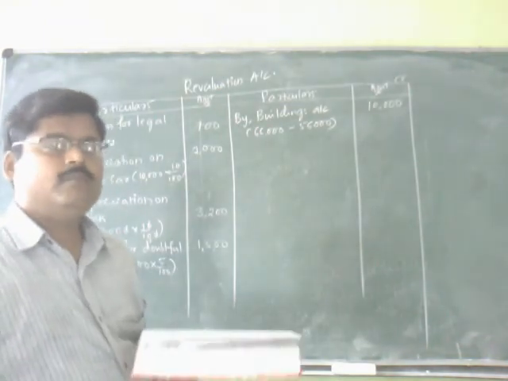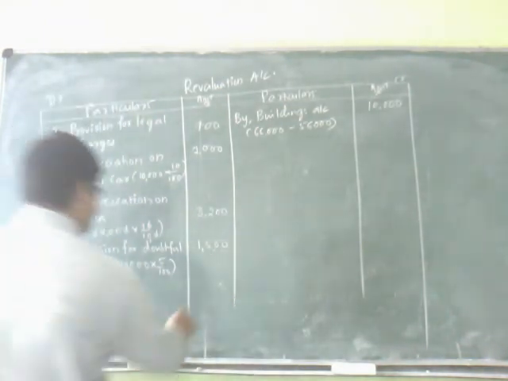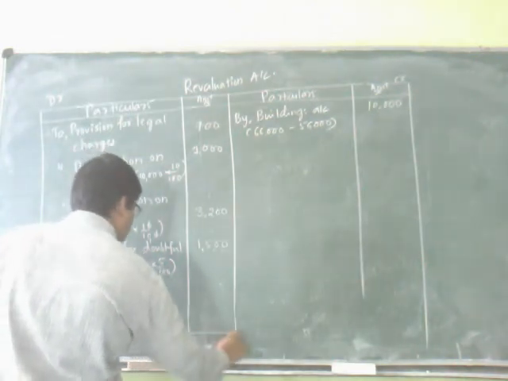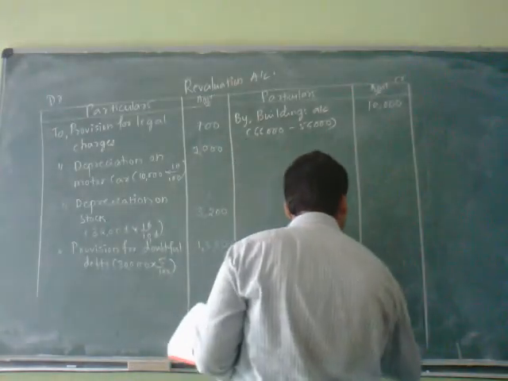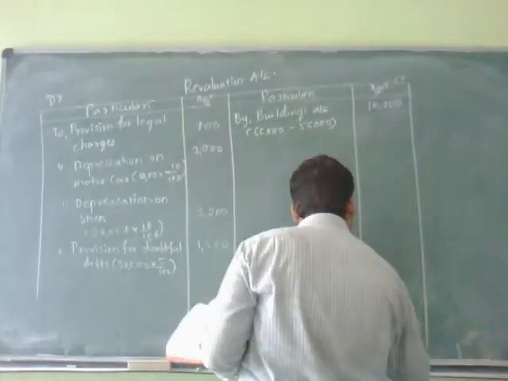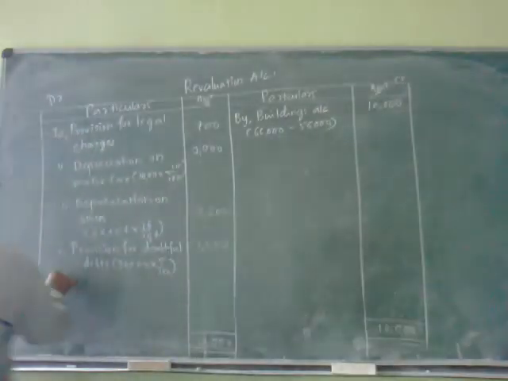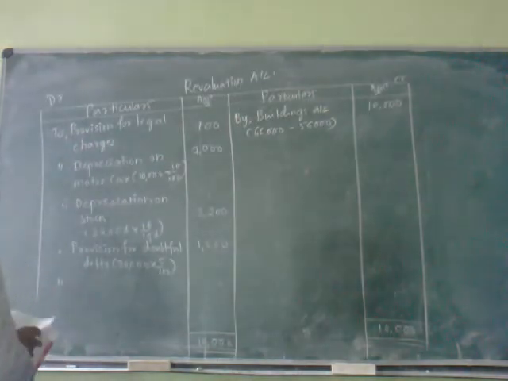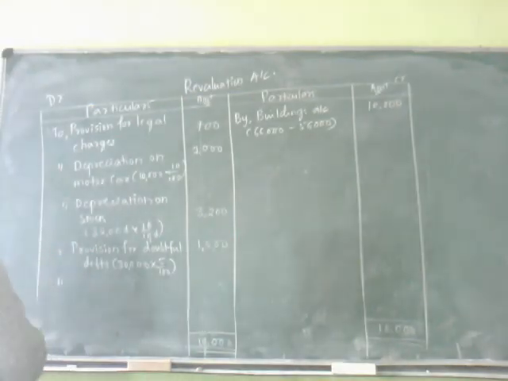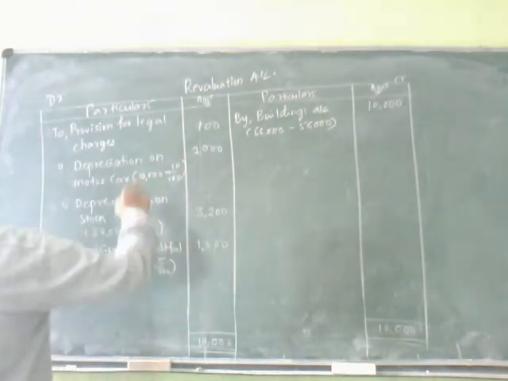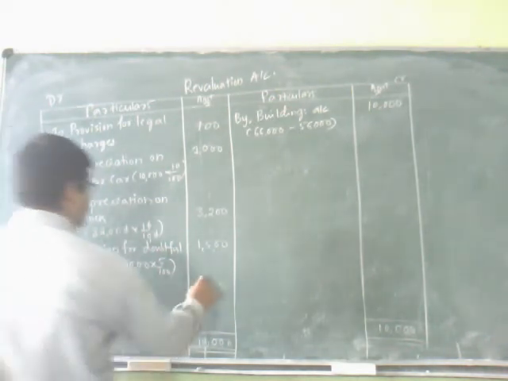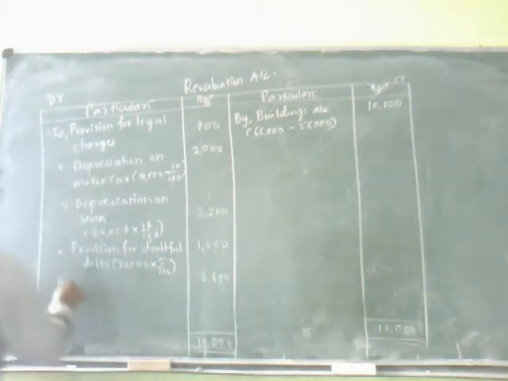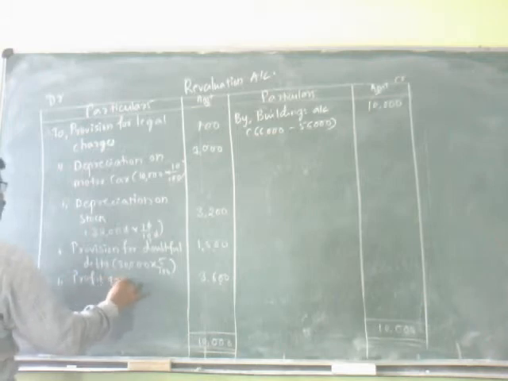I will take the same amount at both the sides. And 1,500, 3,200 and 1,700, it will be 5,100, and the difference will be 3,600. This 3,600 will be profit transferred to